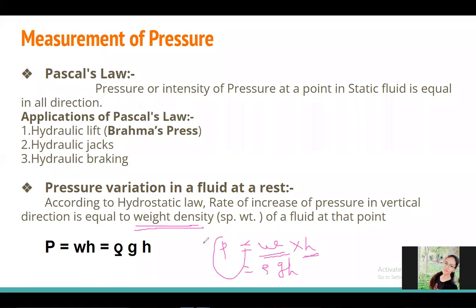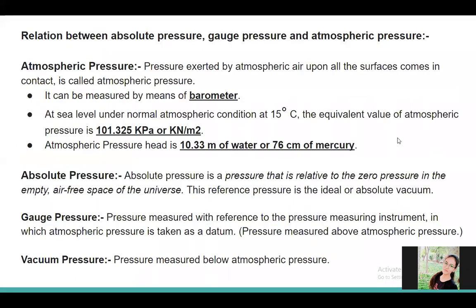So how can we tell the pressure when the fluid is at rest? It depends on the weight density and height of that liquid. Also, I can take the mass density, gravitational acceleration, and h, that is the height of that liquid. Simple formula: rho g h, or you can write it as omega into h. You can use either formula.